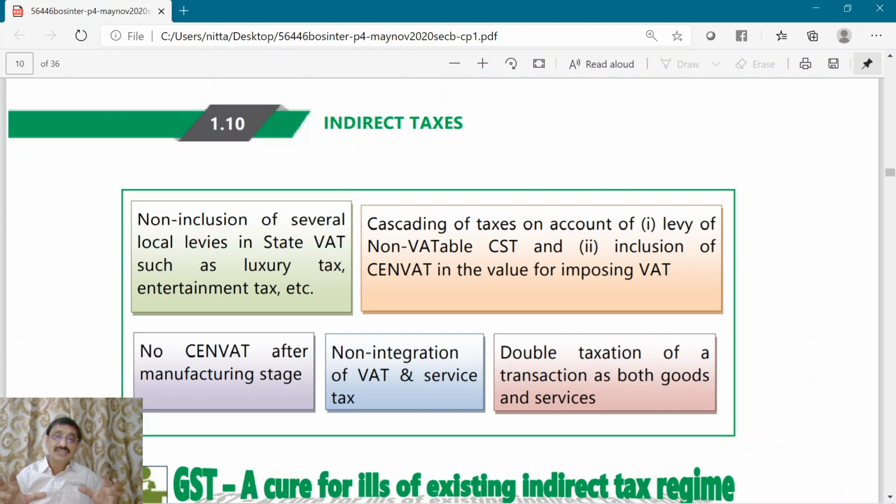So, though there was a VAT system in excise duty as well as the state level sales tax, there still existed certain problems: cascading effects, double taxation, multiplicity of taxes. A whole lot of things were there. In order to avoid all those things, GST has been introduced. So see you in the next class.